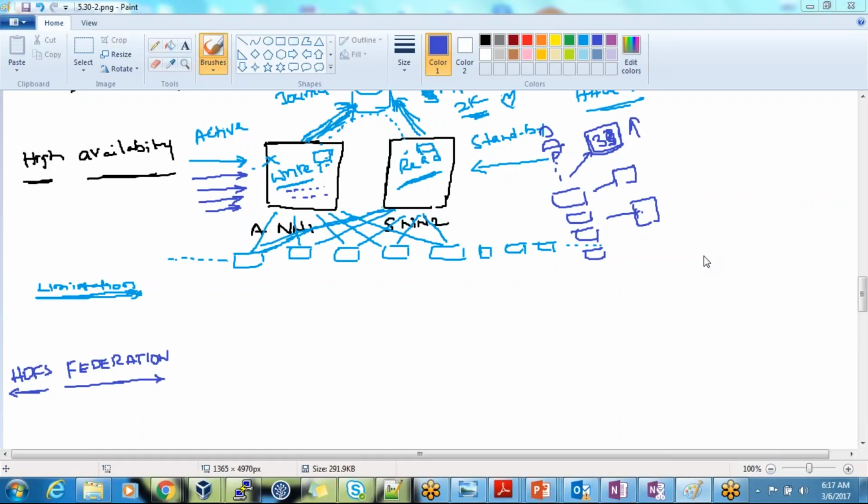There will be something called the JRE, the Java runtime environment, and on top of that you will have this JVM. What the JVM does is load your class files and execute whatever program you have written: loading the class files, taking care of security, converting into bytecode, and making the machine, your hardware, understand this bytecode. Memory management and garbage collection are all taken care of by your JVM.